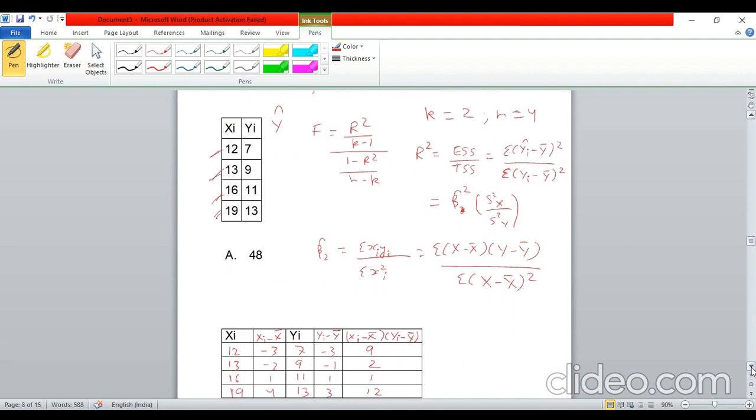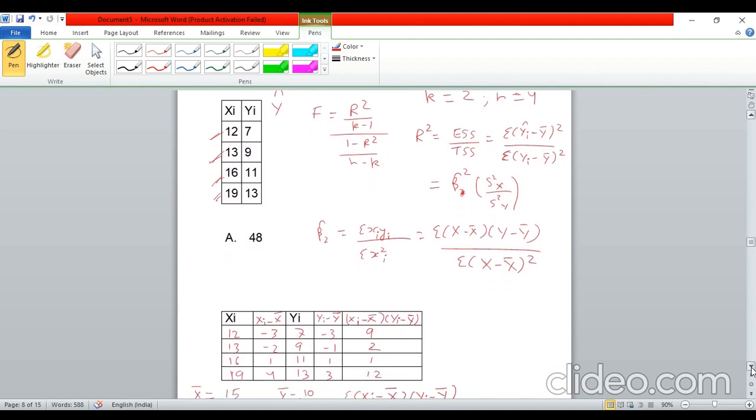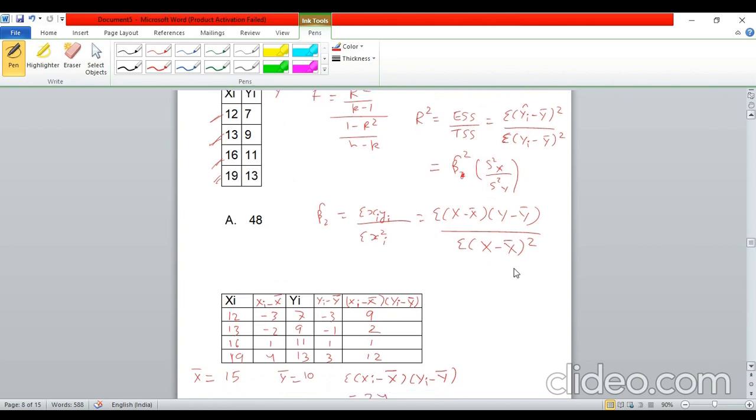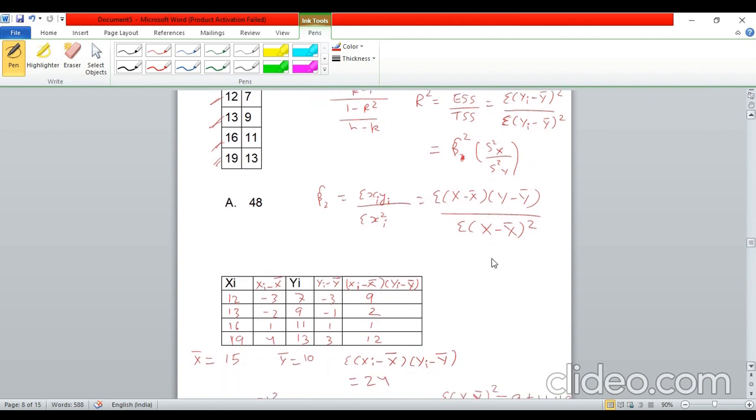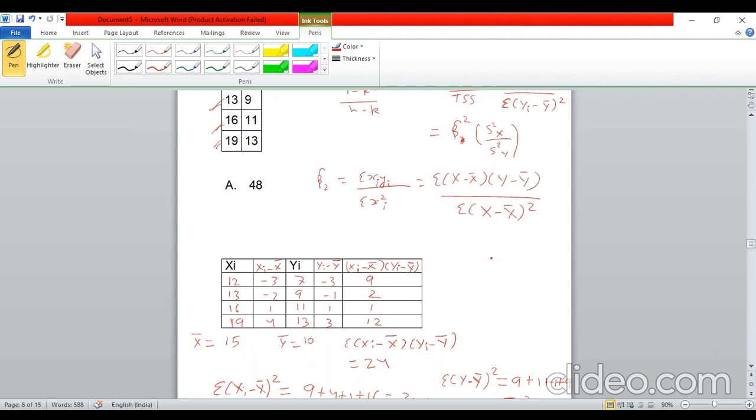So here I've made a table. Because we need to find xi minus x bar and yi minus y bar, and then take the product of these two and sum it, right? So firstly you have to find x bar. You just sum these and divide by 4, so x bar you will get as 15. Similarly y bar you will get as 10.